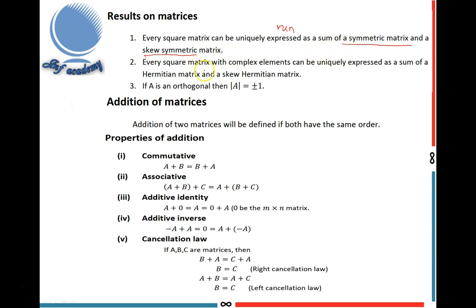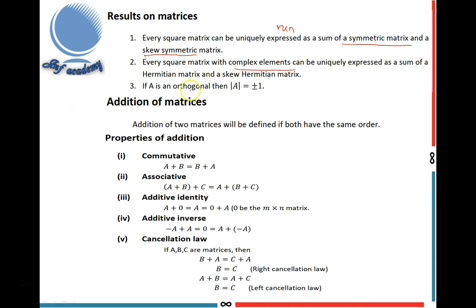Next result is every square matrix with complex elements can be uniquely expressed as a sum of a Hermitian and a skew Hermitian matrix. This matrix has complex elements.